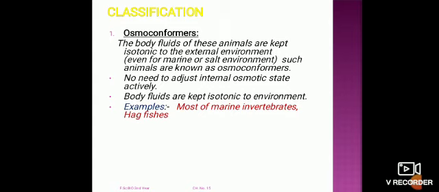The body fluids are kept isotonic to the environment. Usually we consider the example of marine invertebrates and hagfish.